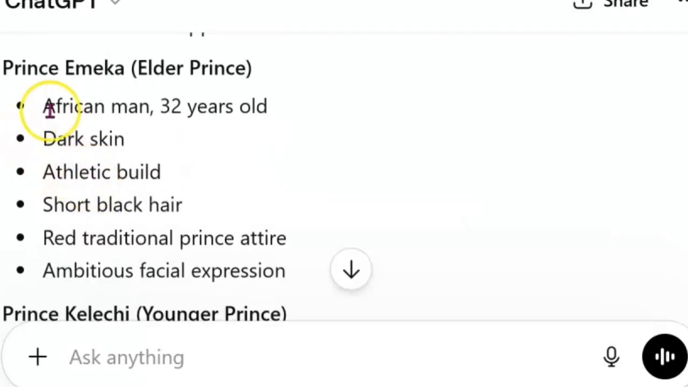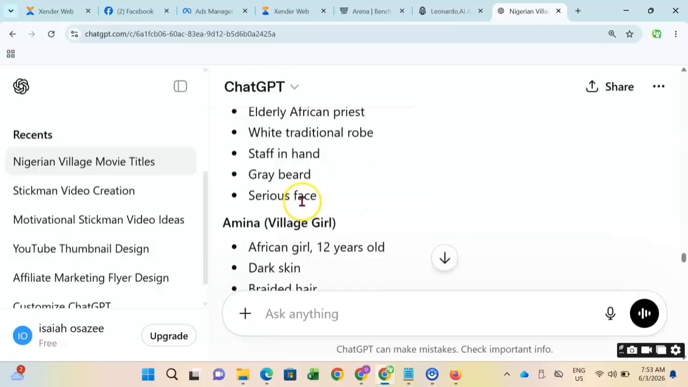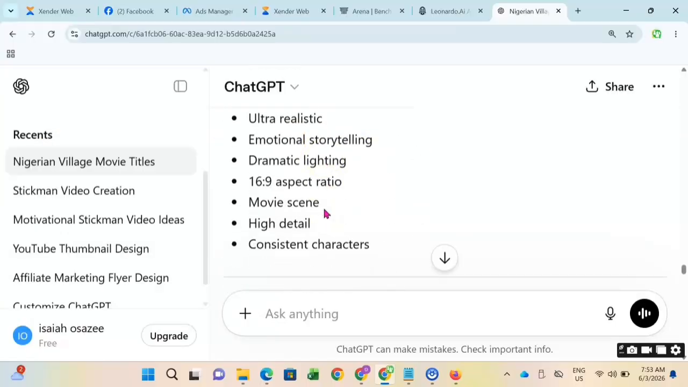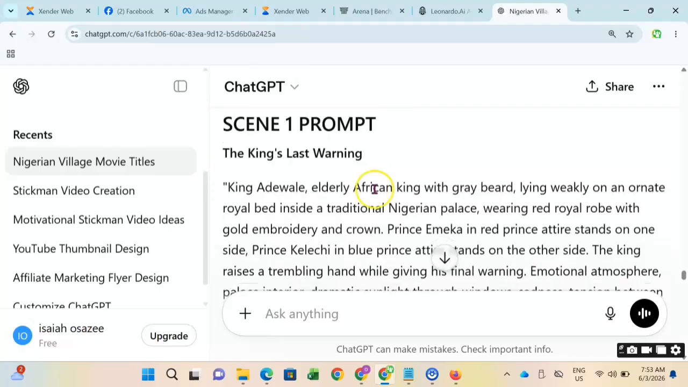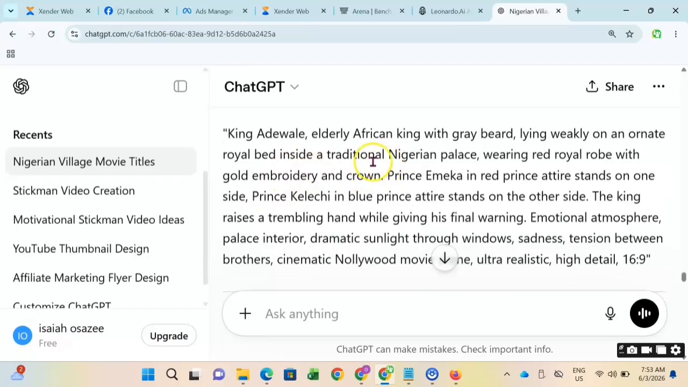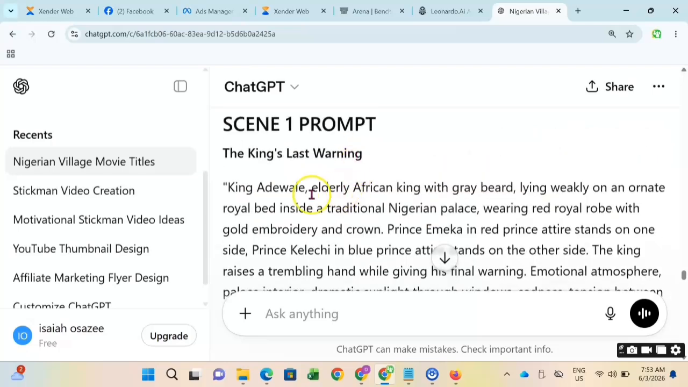I want you to pay attention to what is going to happen here. You can see that's the prince, and these are the village girl. It gave us all the characters that will be involved in this drama, and the way they will look. So those are the image prompts, and this is the scene.